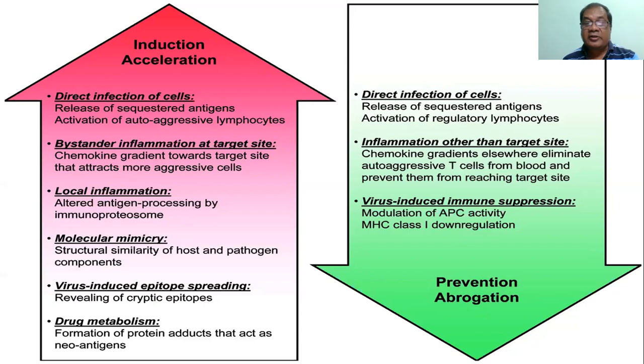So autoimmunity cannot develop. Virus-induced immune suppression: some viruses themselves may produce a decrease in immune response, say, for example, HIV. So that is immunosuppressive. Modulation of antigen presenting cell activity and MHC class 1 downregulation prevents or abrogates the autoimmunity.